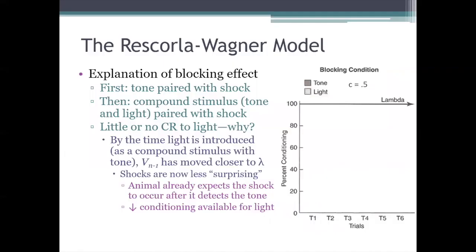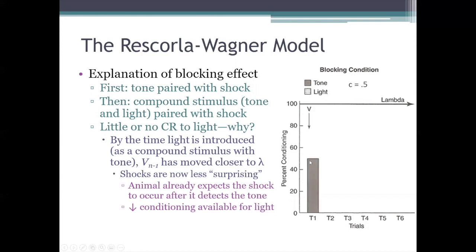Let's visualize how the Rescorla-Wagner model accounts for the blocking effect by looking at this graph, which represents a situation where lambda equals 100, c equals 0.5, and the animals get one pairing of tone and shock before they start getting pairings of a tone plus light compound and shock.